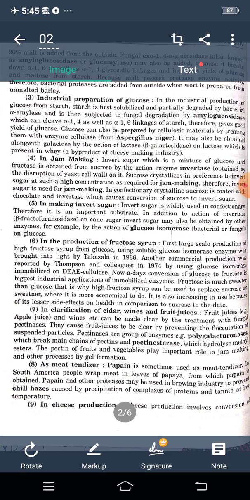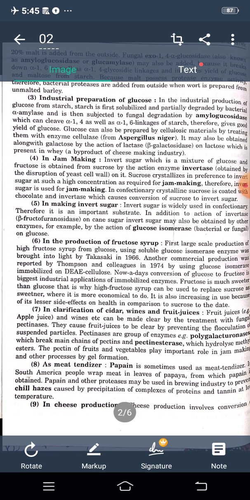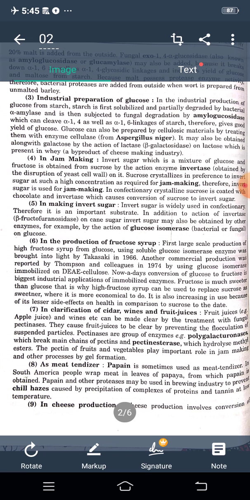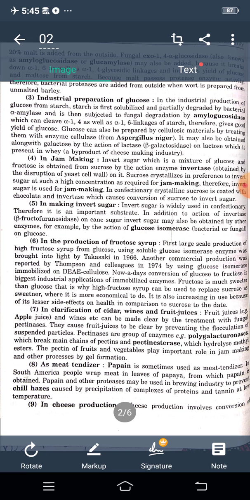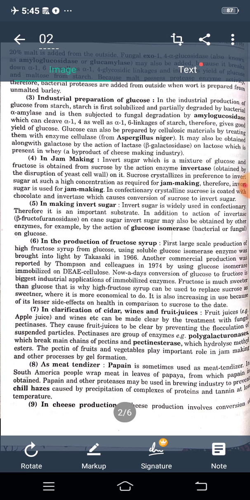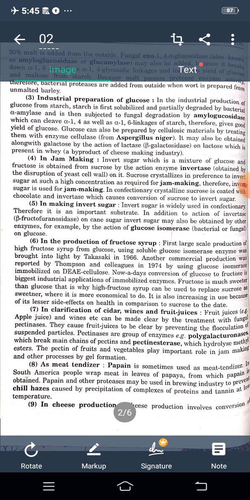Sixth use is in the production of fructose syrup. First large scale production of high fructose syrup from glucose using soluble glucose isomerase enzyme was brought into light by Takasaki in 1966. Another commercial production was reported by Thompson and colleagues in 1974 by using glucose isomerase immobilized on DEAE cellulose.